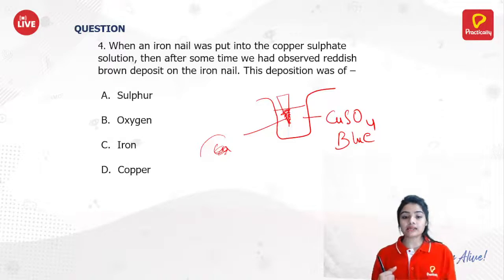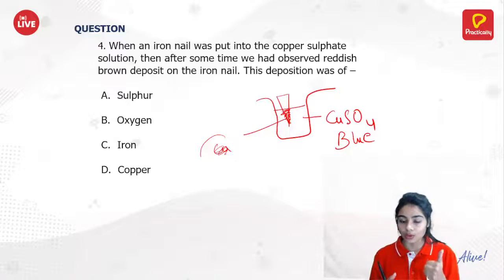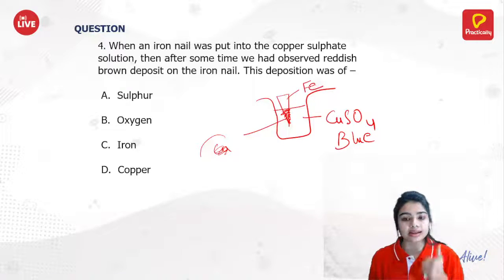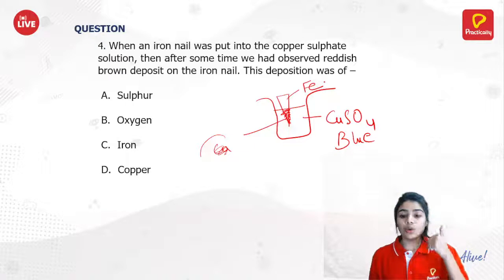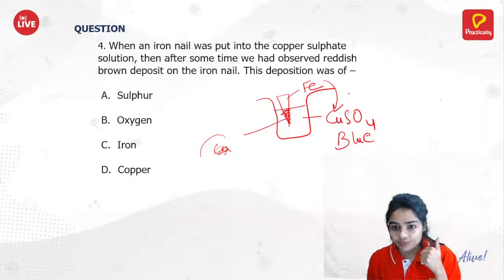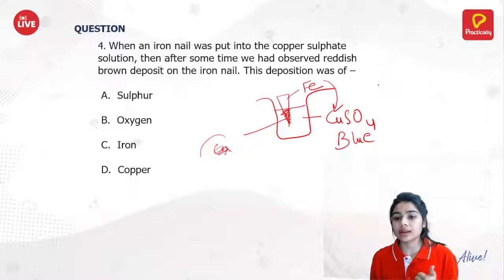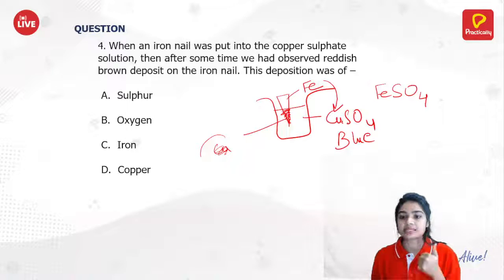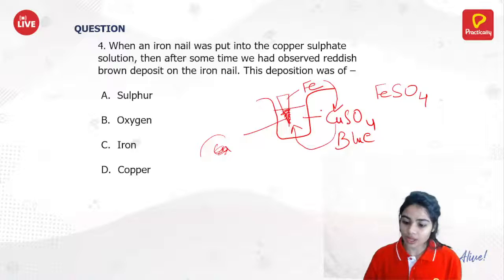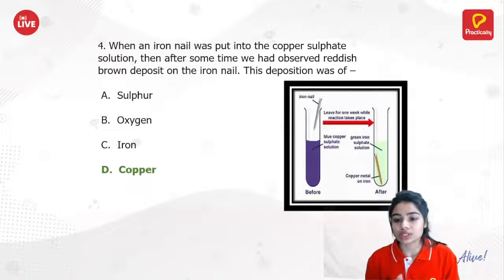Here copper sulfate is blue in color. This is iron, that is Fe. Here Fe displaces this copper, forming FeSO4, and this copper gets deposited on the iron.